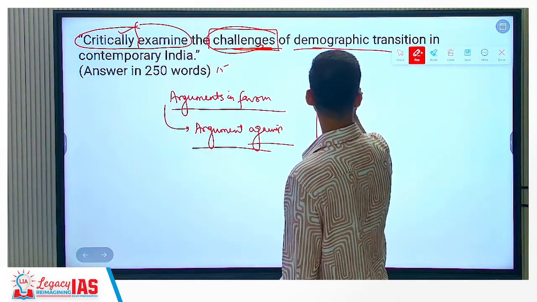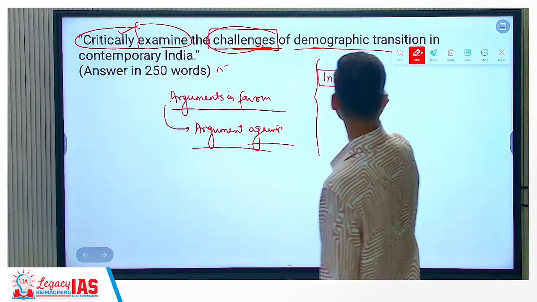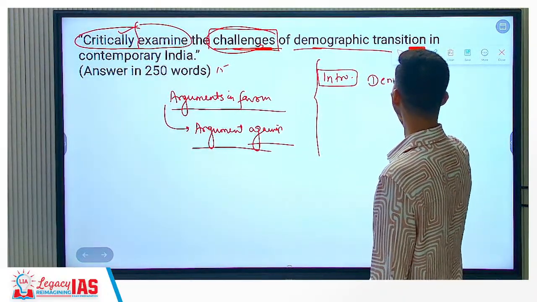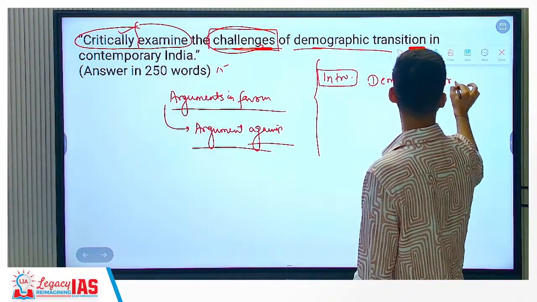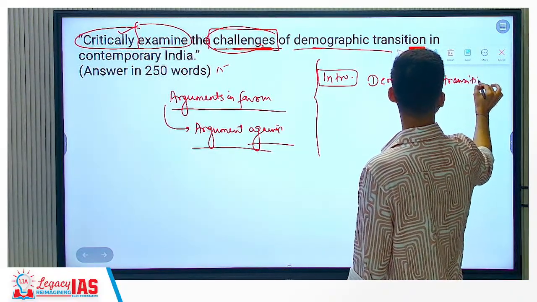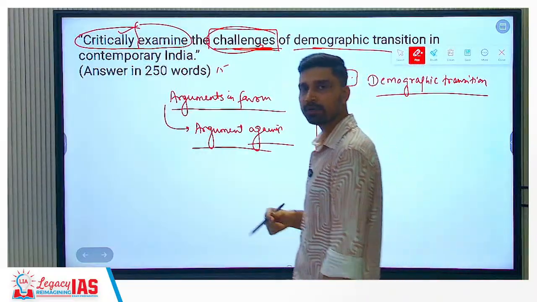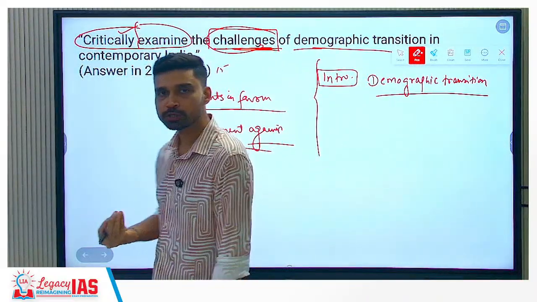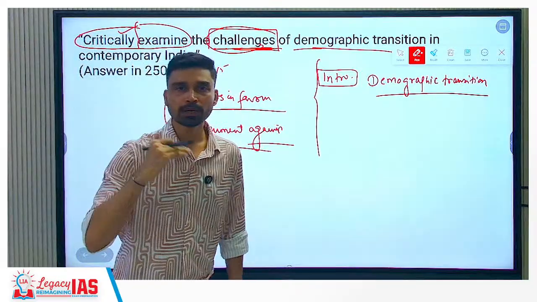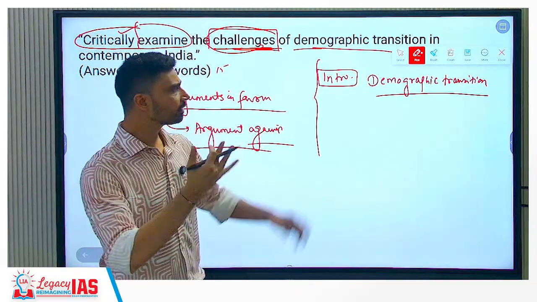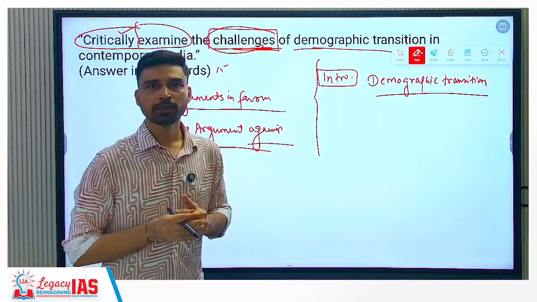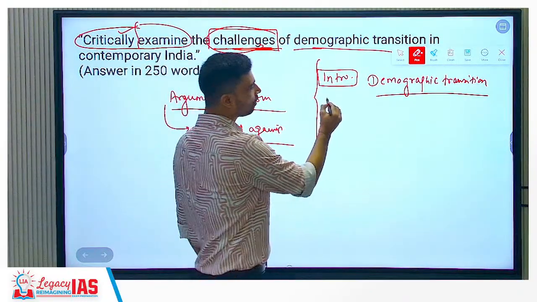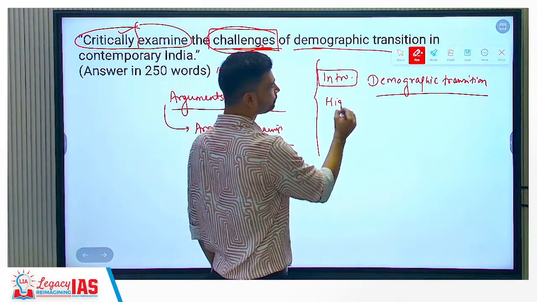So introduction, right? Introduction you can start by defining the term demography or demographic transition. Definition of demographic transition we can write here. What is demographic transition? It simply refers to the shift in the birth and death rate. Right? Demographic transition theory directly you have to study in the geography class 12, right? So Thompson and Nordstein, what they have stated?